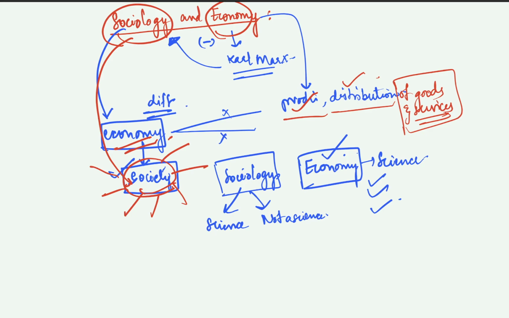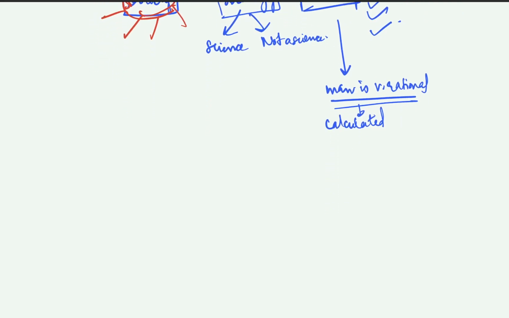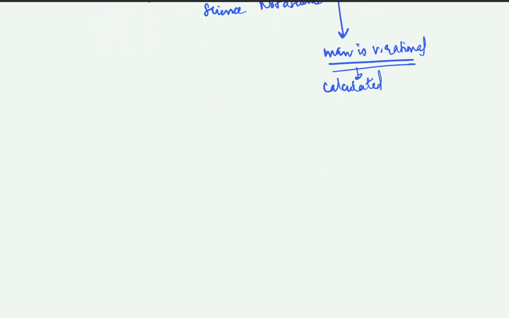And the next difference is that economy basically says that man is very rational. What does it mean by saying man is very rational? He makes calculated decisions. For example, you can bring in the example of a market. If I am going to a market to buy some fruits and vegetables, what will I do? There are tens of sellers in the market. I will definitely go to that one person who is giving me a cheaper rate,